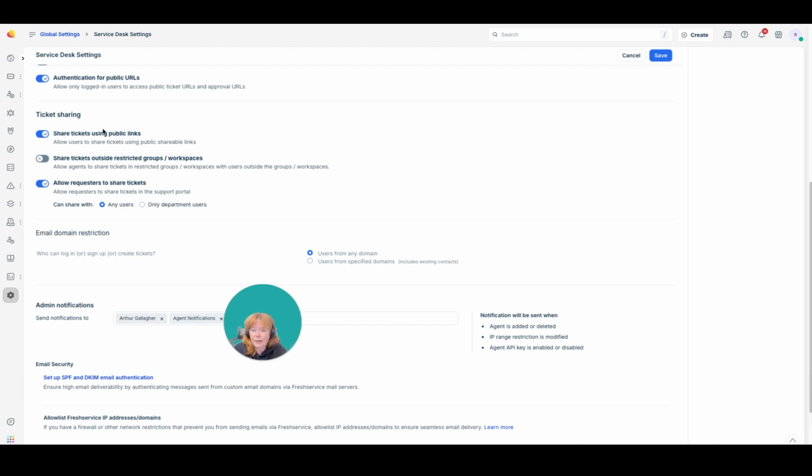So we were just looking at the agent view. We can share as agents, and there's a permission for that in the roles. I can also allow my requesters to share in the portal. So we've got that turned on at the minute, and then I can say they can share with anyone, or indeed they can share only with their department. Again, it depends on your business and what your priorities are and what your security requirements are.